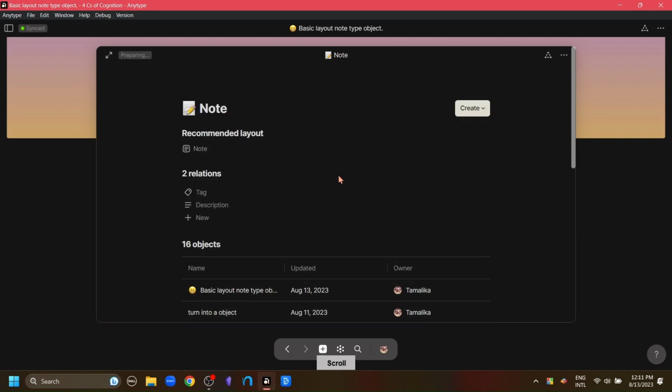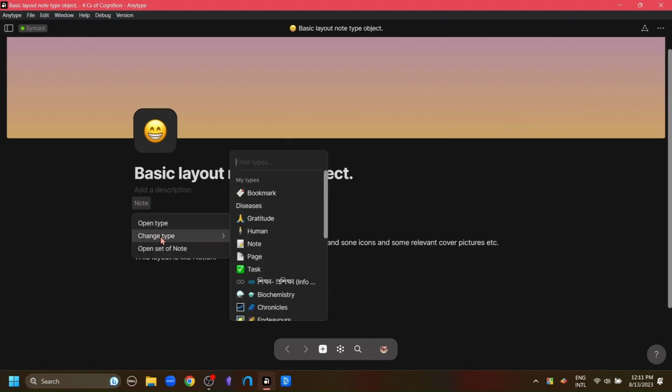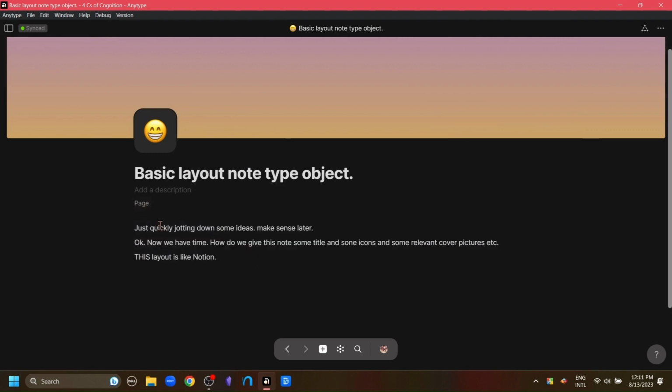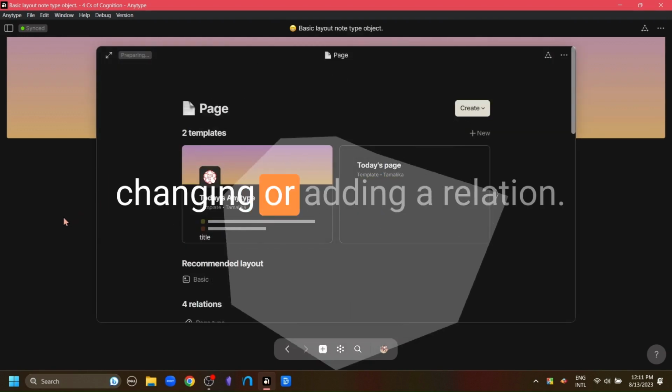Now let's go back and just change the type for demonstration and change it to the page type. Now if we click on the object type button, it is going to open into the page type objects in the library. Now the next thing is changing or adding a relation.